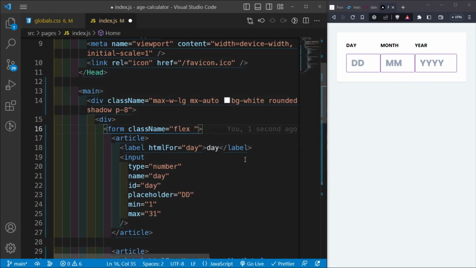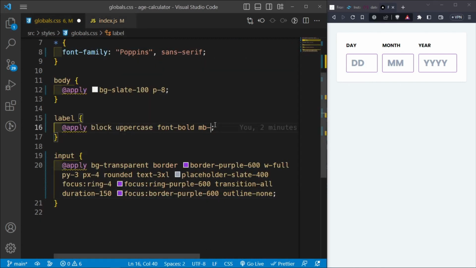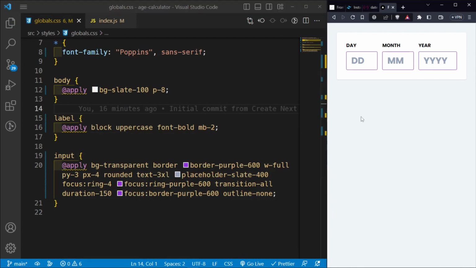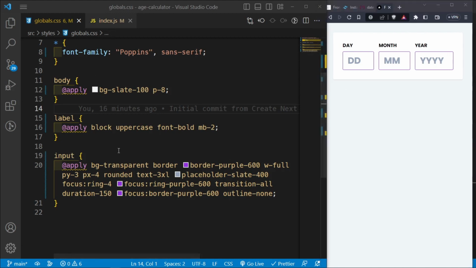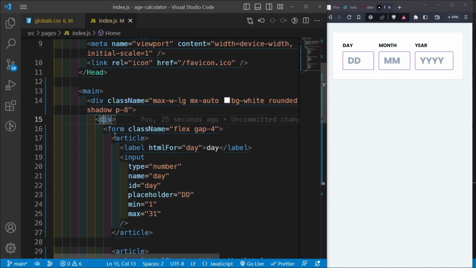So flex, and then we're going to give it a gap of about 4 to separate everything out. And we're going to have that. I'm seeing as though this margin is a bit too big on the label, so let's reduce this to about margin 2. And then now we have this for our inputs. That's looking okay.